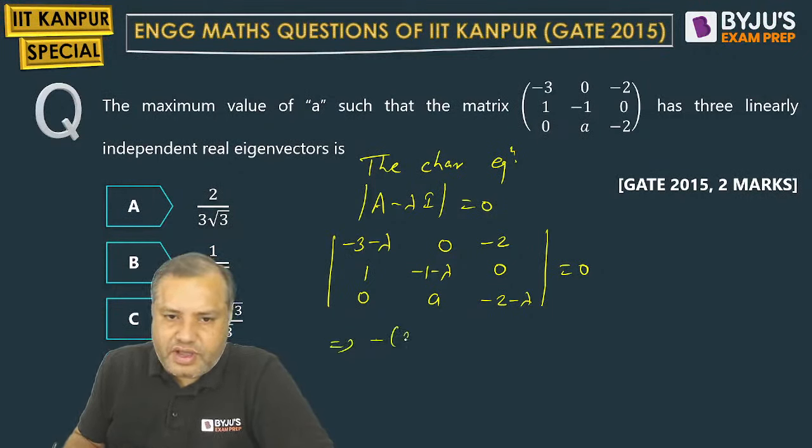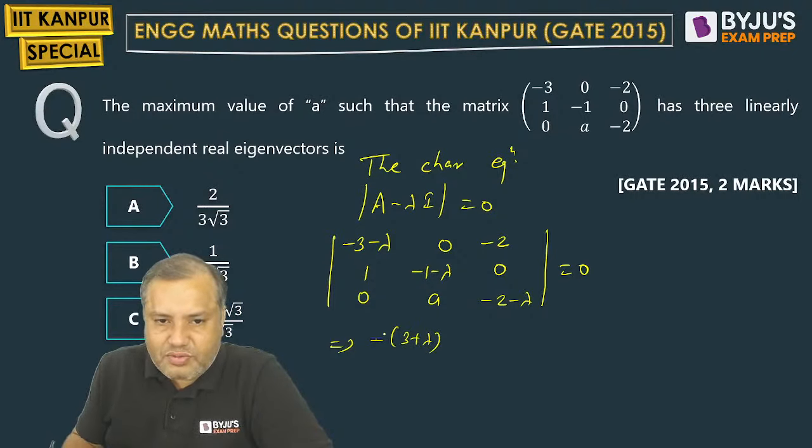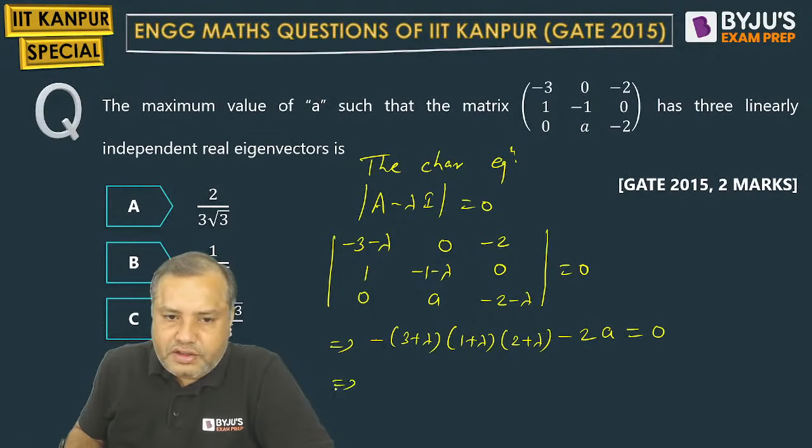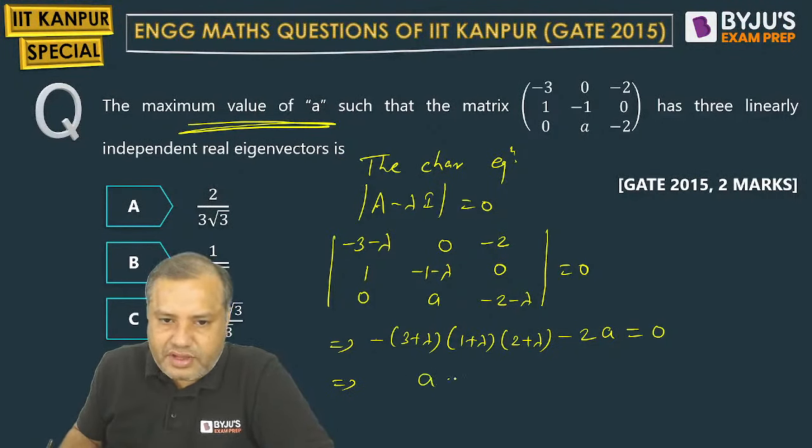Minus 3 minus lambda, so minus common, 3 plus lambda, and product of these two. Again minus common, so plus 1 plus lambda. Again minus common, so 2 plus lambda, minus is taken common. This term is 0. Second part is 0. Third part is minus 2 multiplied by this minus, so A. That's it. So students, we are focusing on the value of A. So let us work out A from this expression. So A will be, 2 is brought to the other side, A will be minus 1 by 2